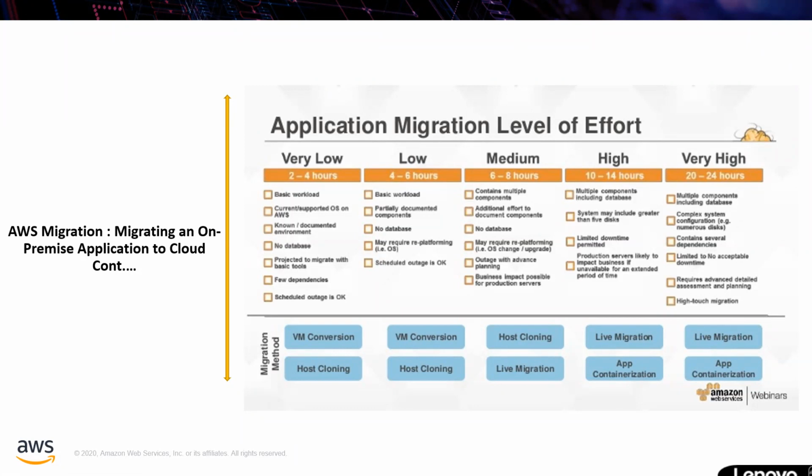You don't want to continue on premises, you want to go to the cloud. Then you can choose Snowmobile. It handles a very high amount of data, so it will take 20 to 24 hours for the migration. So these are the migration methods you can use.